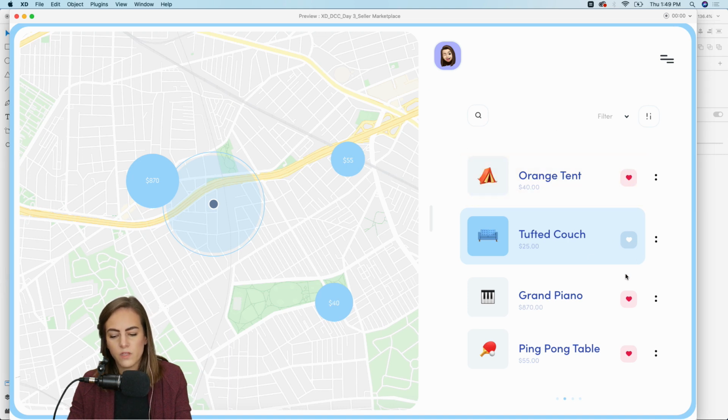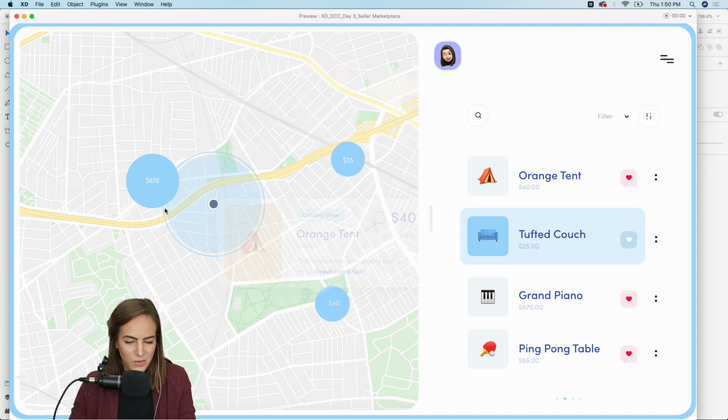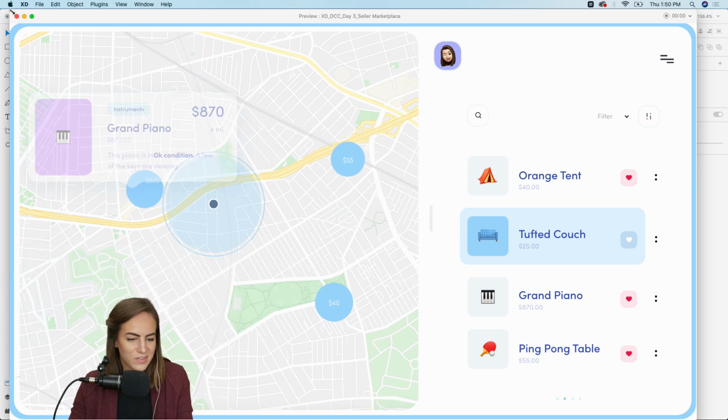So I would remove this, the blue. You could do that for the carousel down here. You could do that for the search. Really any of the items on here, you could add a hover state. So yeah, this was a really fun one. I was excited to work on this one today.